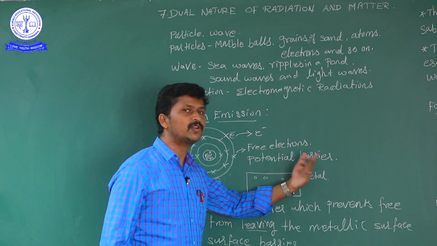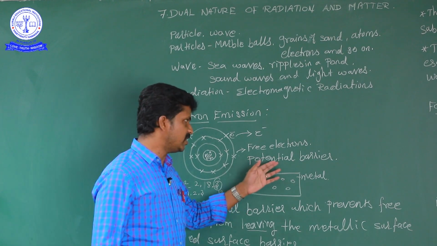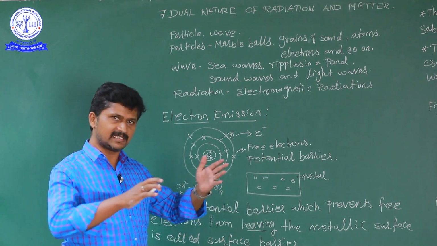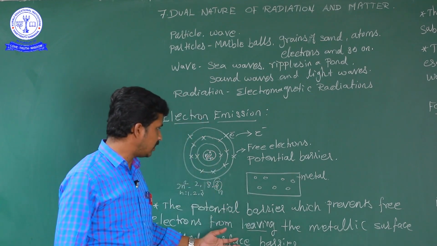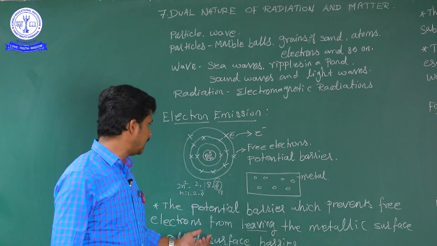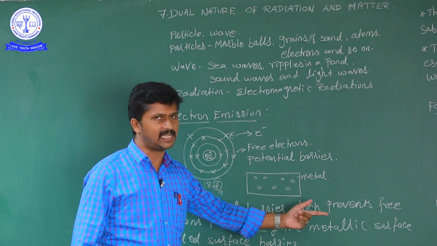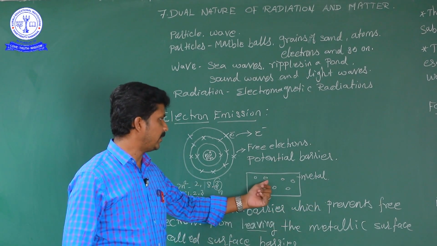That means the potential barrier. What is meant by barrier? A barrier is a gate, one of the gates. So potential barrier means not leaving the metallic surface. The potential barrier prevents free electrons from leaving the metal.